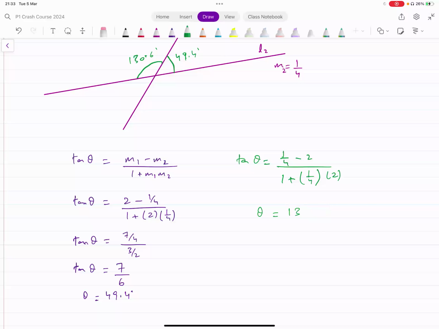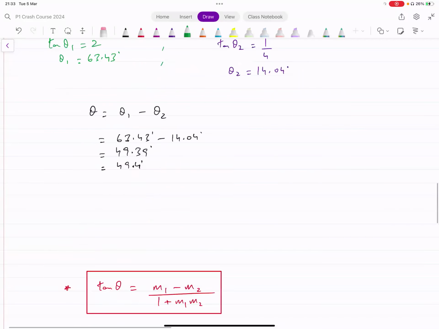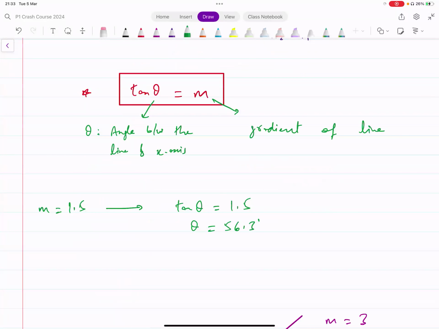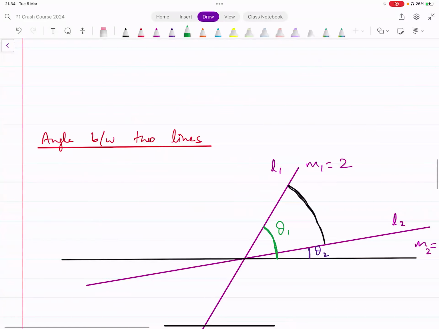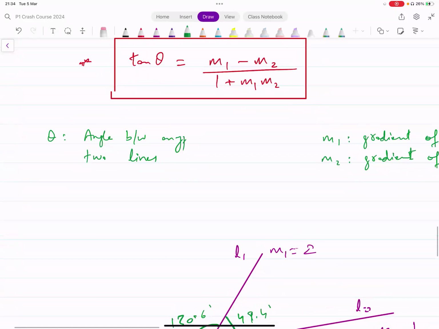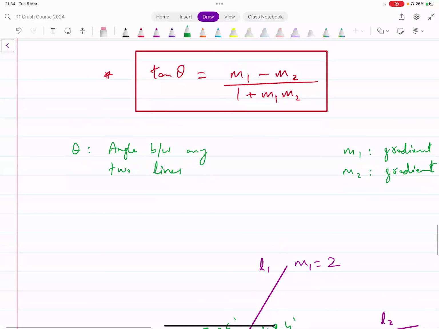So you should now remember these formulas. Okay, they're going to be helpful. One is tan theta equals m. This works when you're finding the angle between a line and the x-axis. And this is a general formula that can work for any two lines. One of them does not necessarily have to be the x-axis in this case.